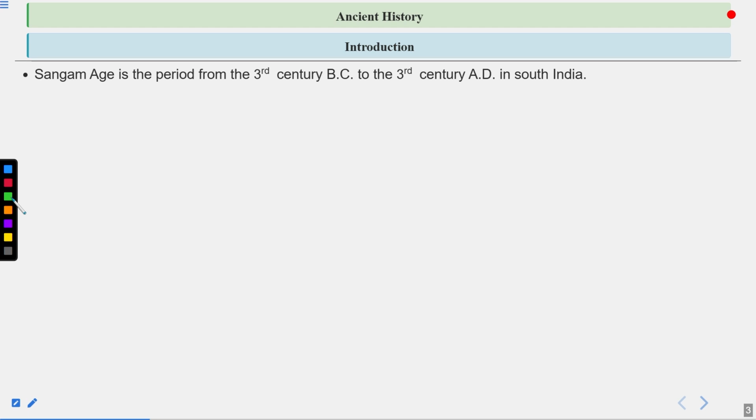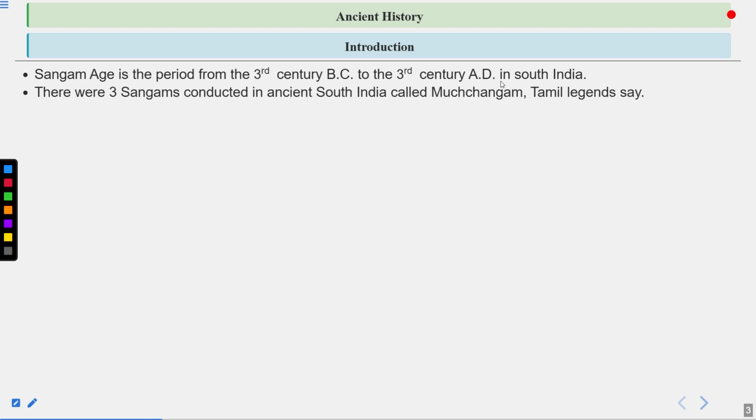Basically, it deals with the major kingdoms of South India like the Cheras, Cholas, Pandyas and all that. And also related to their literature. And most of the questions would be coming from literature of the Sangam age. So the Sangam age period was from 3rd century BC to 3rd century AD.